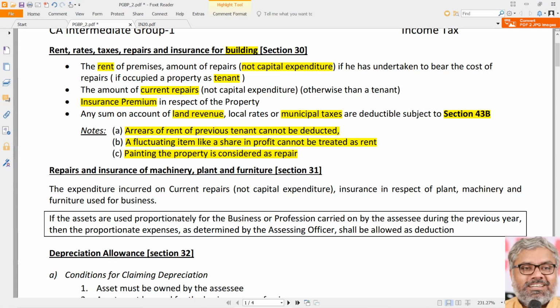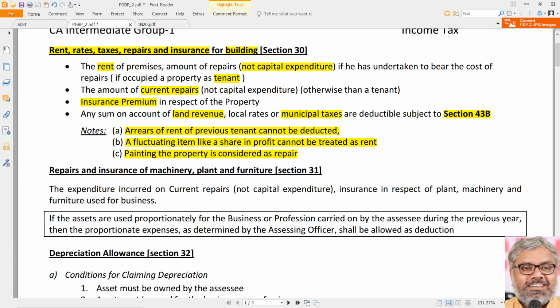Examples-wise, revenue expenditure, capital expenditure, there will be hundreds, thousands of them. We cannot go into that. That is why we have to leave it to our own common sense and judgment. So these are the various expenses related to rent, rates, taxes, repairs and insurance in respect of building.